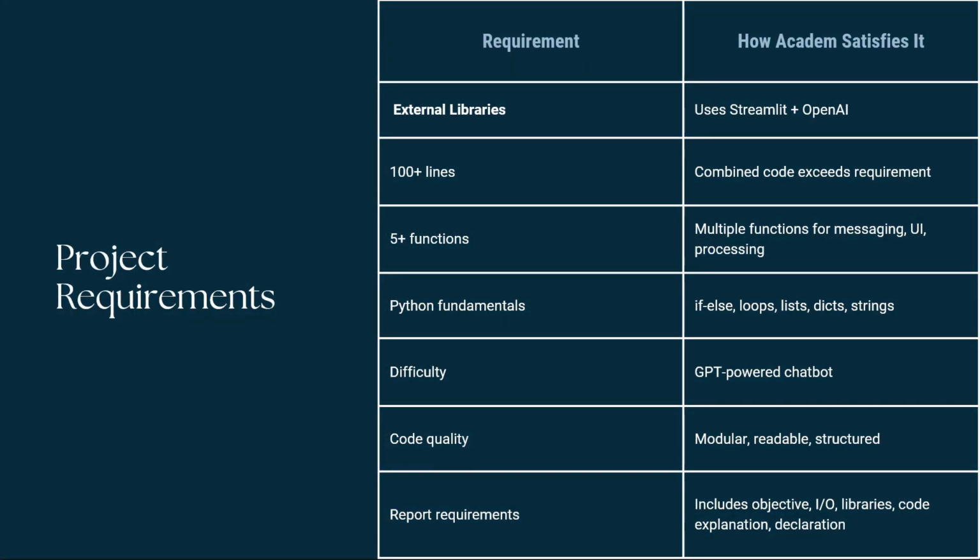Lastly, how does our project meet the requirements? Our project fully satisfies the official requirements in the Project 2025 documentation. We use external libraries not taught in class, like Streamlit and OpenAI. Our program contains more than 100 lines of code across multiple pages. It also includes way more than 5 functions. We also use if-else statements, loops, lists, dictionaries, and string operations, all the fundamentals of Python. And the difficulty level is considered high because we integrated API chatbot functionalities and we built a multiple page application.